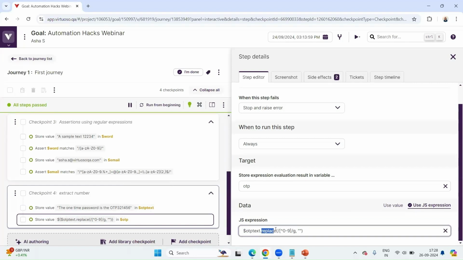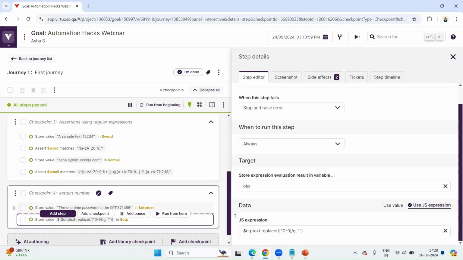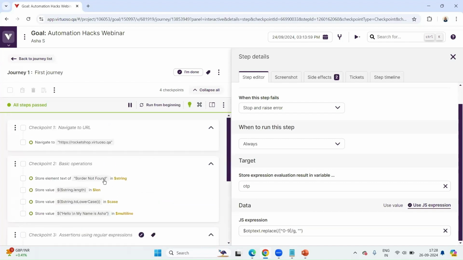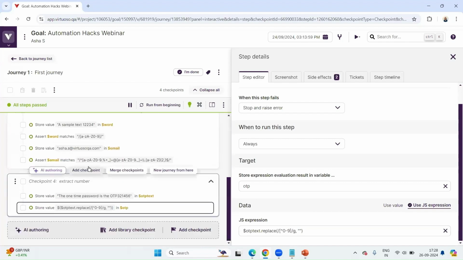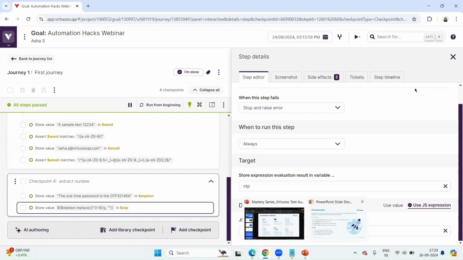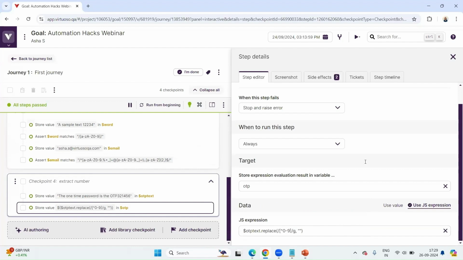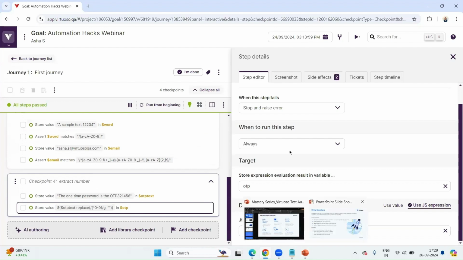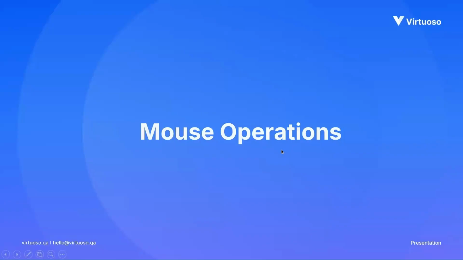And then I have used replace as my syntax because I would want only the numbers. And then I have used the normal JS expression that is available. So this is about the basic string operations, and the two sets of use cases that we can perform using Virtuoso. Now let's move ahead to mouse operations.